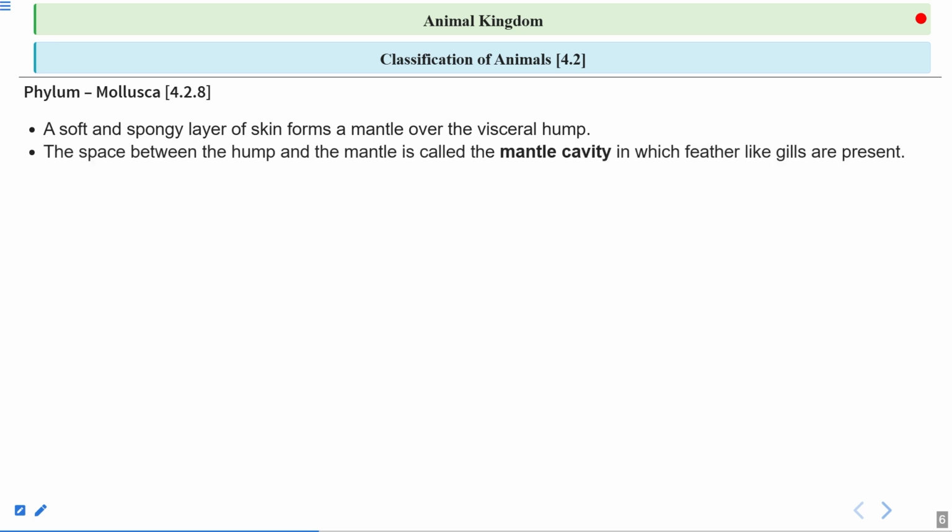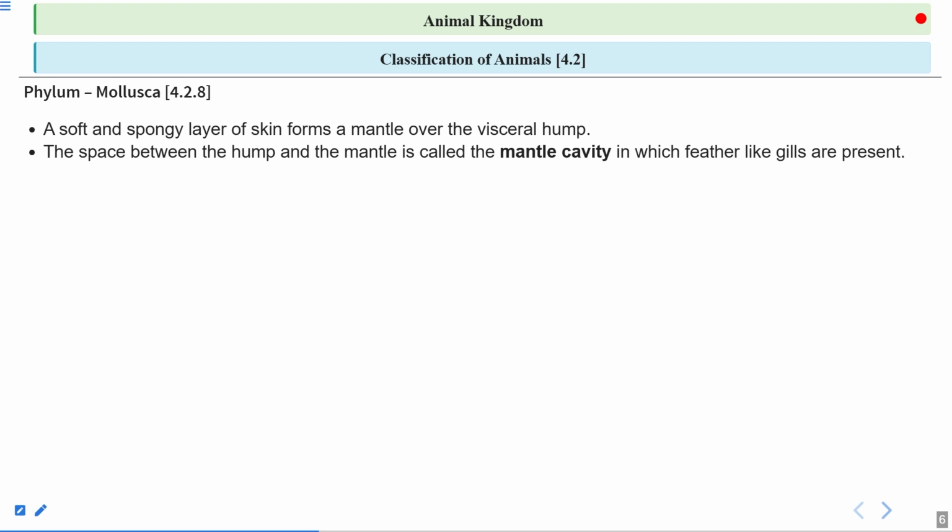A space between the hump and the mantle. Now there is a hump, and above the visceral hump there is a mantle covering. It is a skin-like flap of covering, and in between the hump and the mantle there forms a cavity. And this cavity is called the mantle cavity.